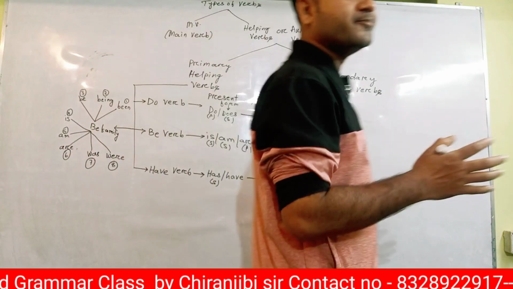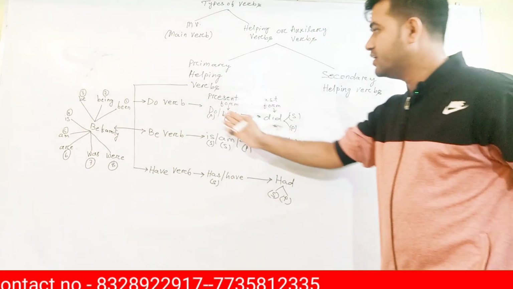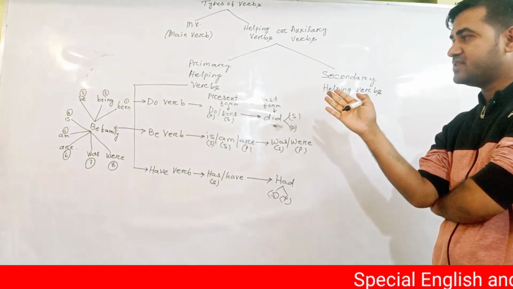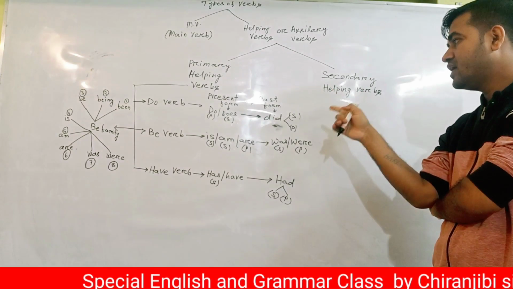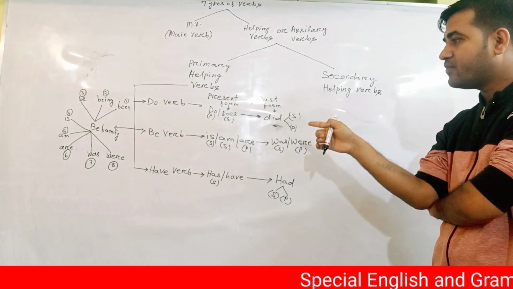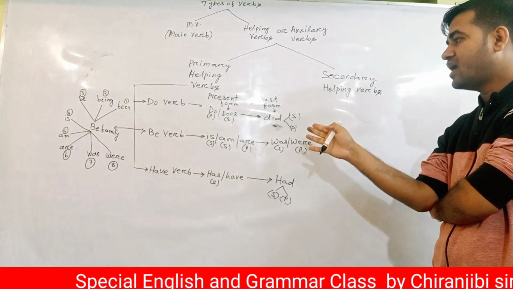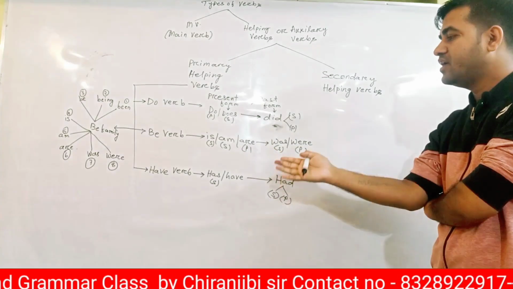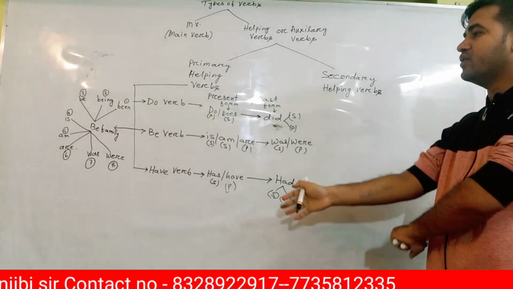Okay. So these are the 8 types of be verbs, and these are primary auxiliaries. Do verb means do, does, and did. Do, does is present form. Did is past form. Do is plural. Does is singular. Did is both for singular and plural. And be verbs are of 8 types. Is, am, are for present. Was, were for past. Is singular. Am singular, are plural. Was, were: this one is singular, this one is plural. Has, have. Has is singular. Have is plural. Had is both for singular and plural.